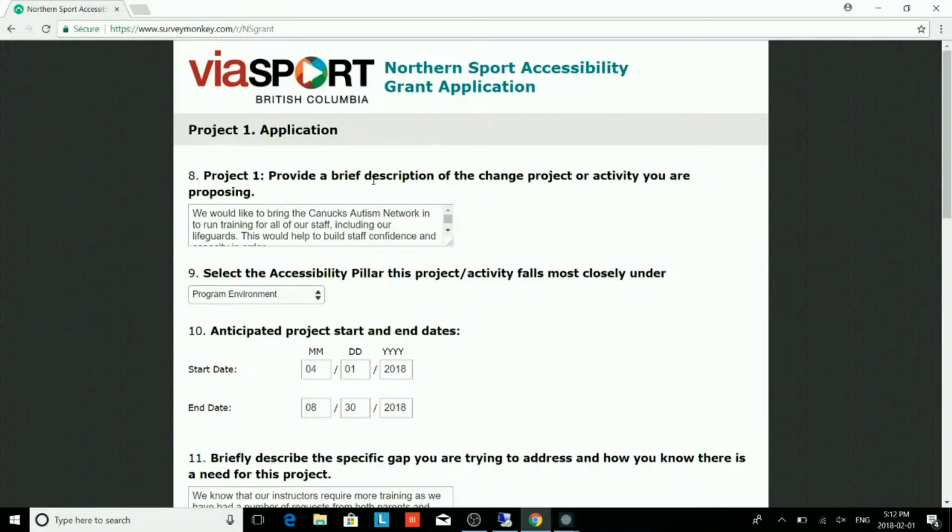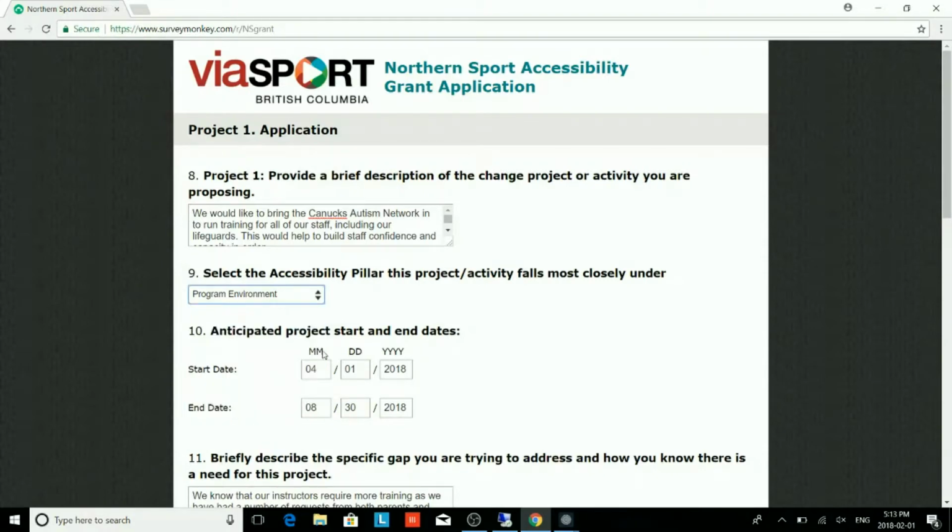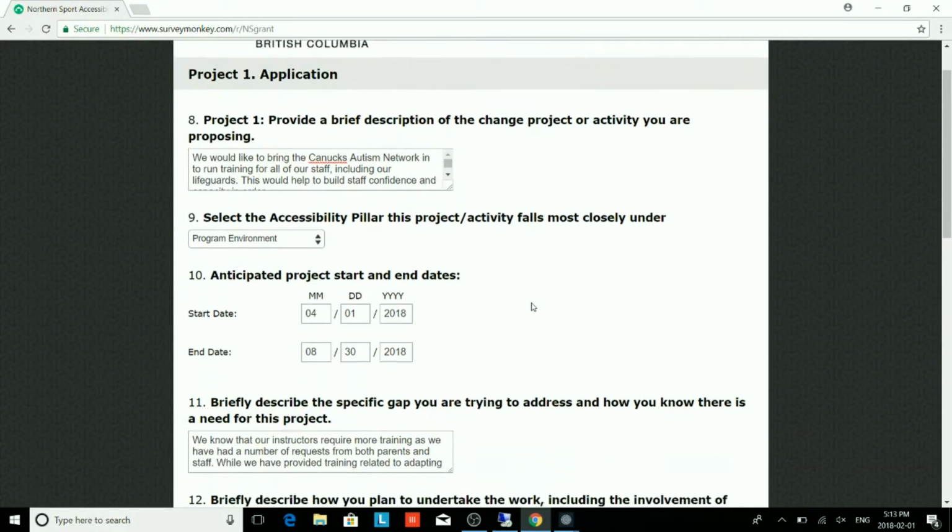You'll begin by providing a brief description of the project or activity you're proposing, before selecting the accessibility pillar that most accurately describes this project. Add your anticipated program start and end dates,